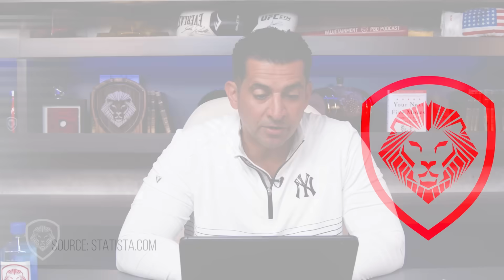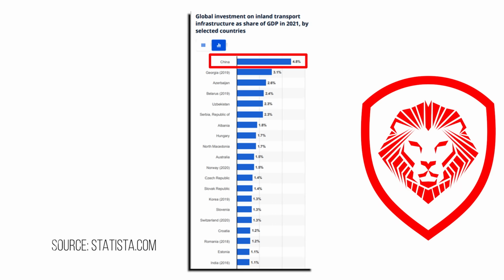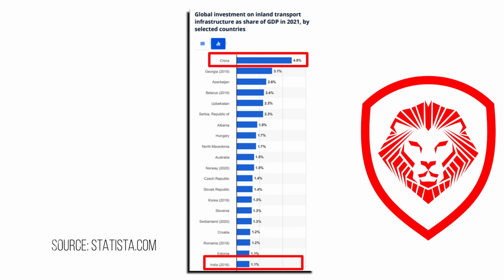The next one is to look at how much global money is being invested into their infrastructure as a percentage of their GDP. China, 4.8%. India, 1.1%. Edge goes to China. This next data is insane.